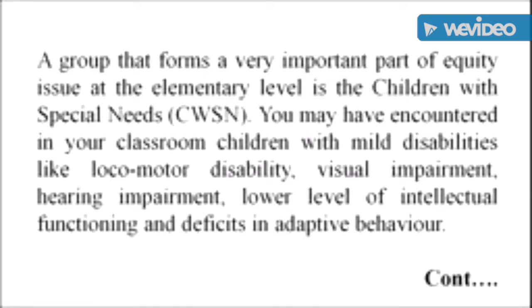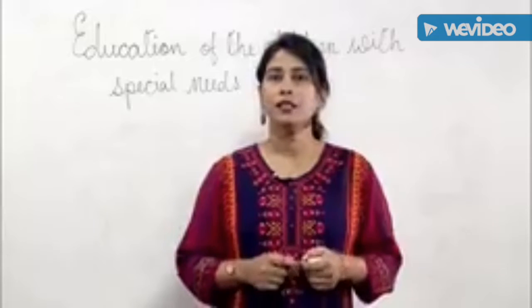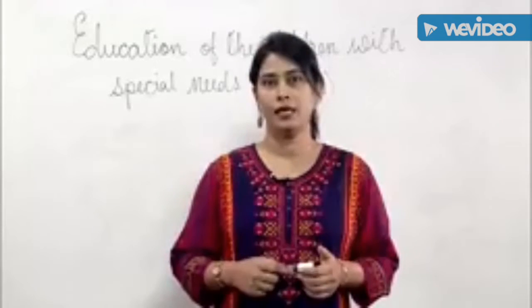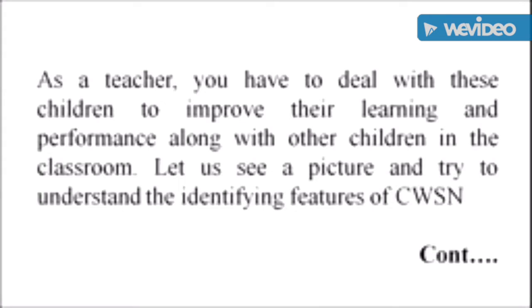You may have encountered in your classroom children with mild disabilities like locomotor disability, visual impairment, hearing impairment, lower level of intellectual functioning and deficits in adaptive behavior. As a teacher, you have to deal with these children to improve their learning and performance along with other children in the classroom. Let us see a picture and try to understand and identify the features of CWSN.